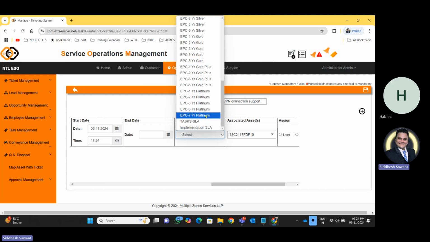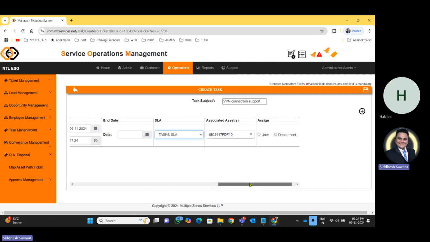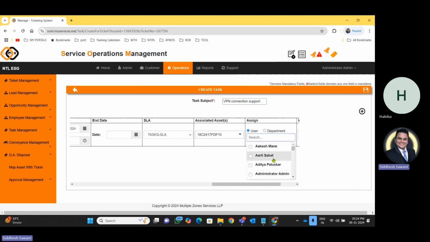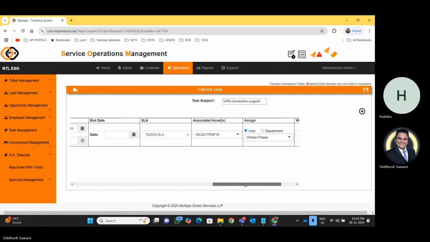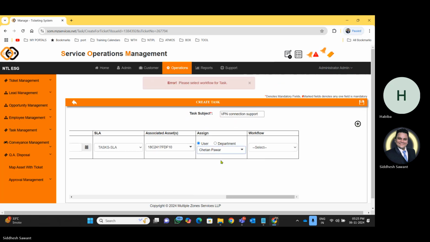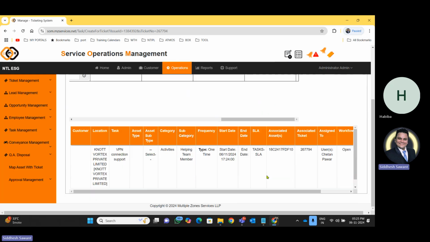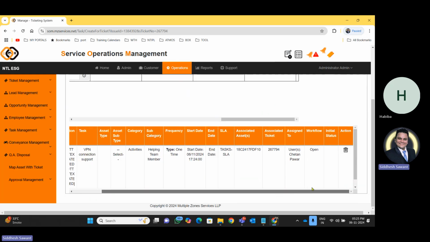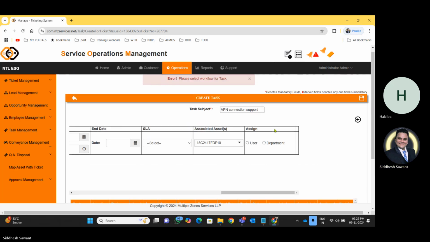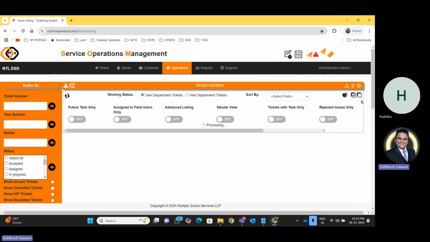For SLA, I have to select task SLA, as it is a task. And I have to select which engineer will be assisting me. I am selecting Chetan Pawar. I will add it. Workflow as open, I will add this. Make sure while selecting the SLA, you mark the SLA as a task SLA. Okay, and you have to save that particular task.